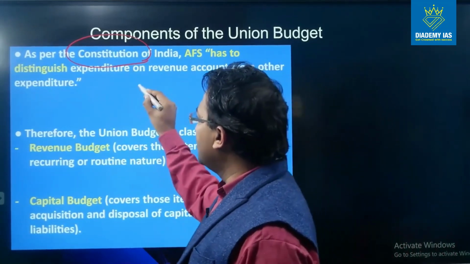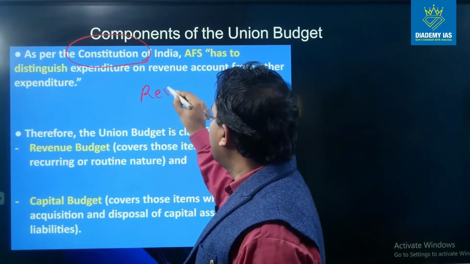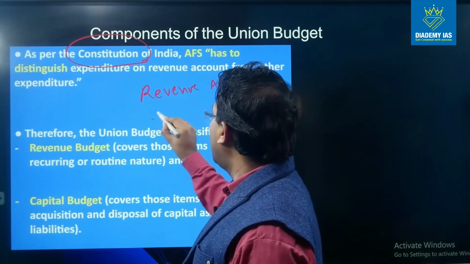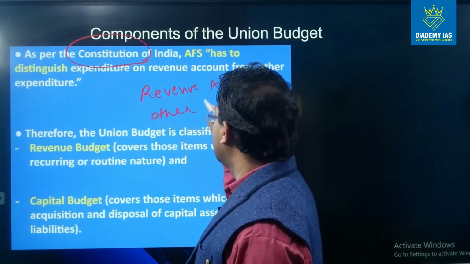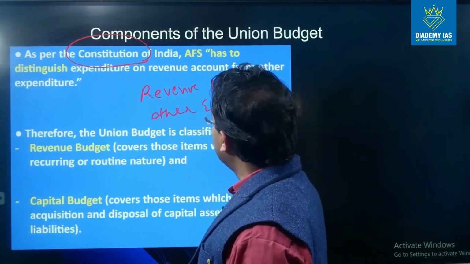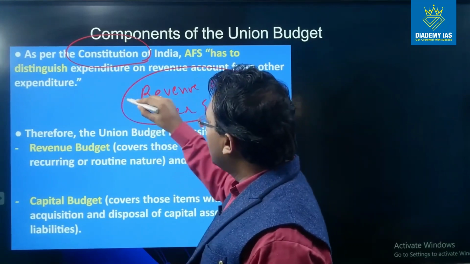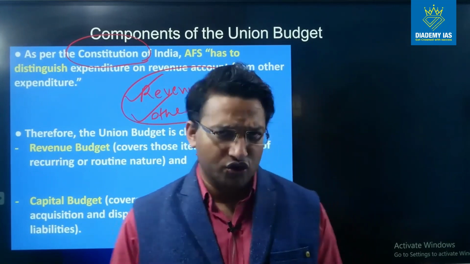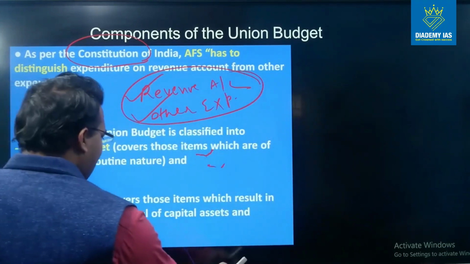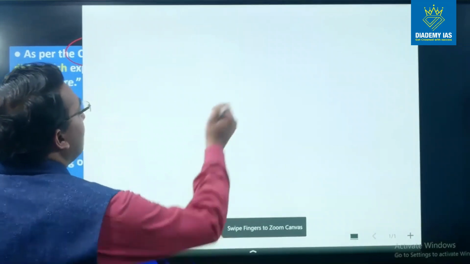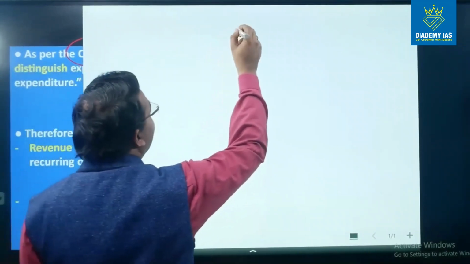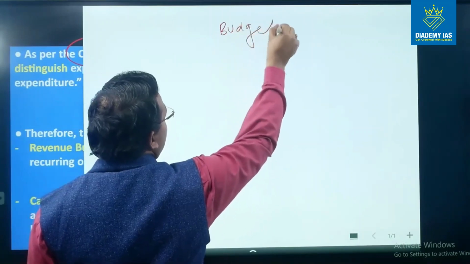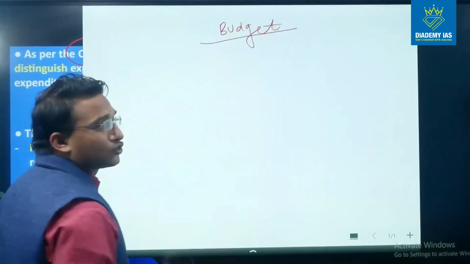So we will have to distinguish between the revenue account and the other expenditure. This is a simple line written in the Union Constitution, right? Now let us understand the practical dimension of this provision of the Constitution, right?